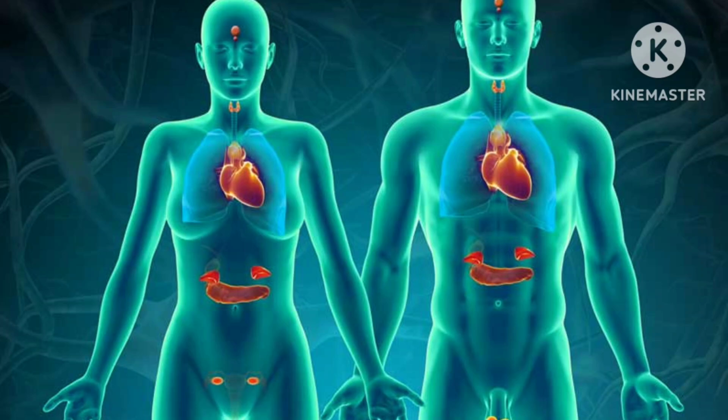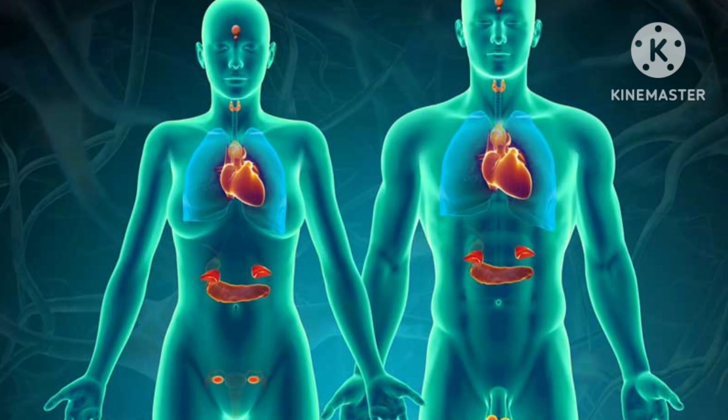If eGFR is less than 30, we can't give metformin to the patient. And the other important thing is that sulfonylureas, that is gliclazide or other drugs, are also contraindicated in renal impairment. So keep in mind, metformin and sulfonylureas are contraindicated in renal impairment, and this patient is obese. We can't give glitazone to this patient as well, because it causes an increase in weight. So we can't give any other thing to that patient apart from insulin and gliptin. So if someone is obese with renal failure and is a type 2 diabetes mellitus patient, what you have to do is give insulin or gliptin to that patient.